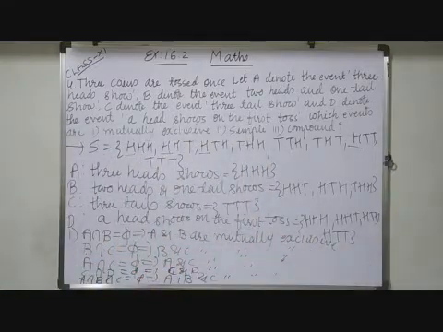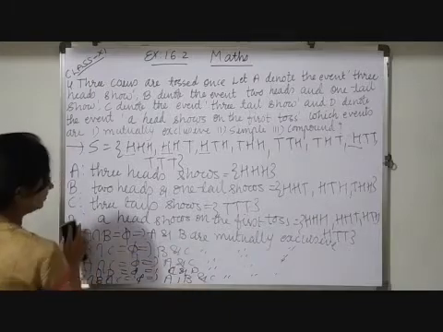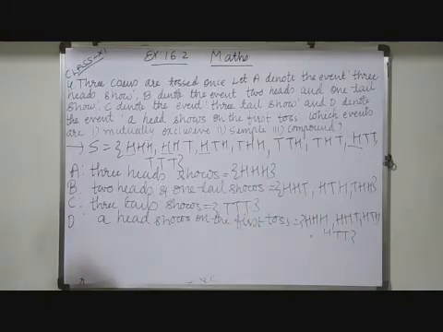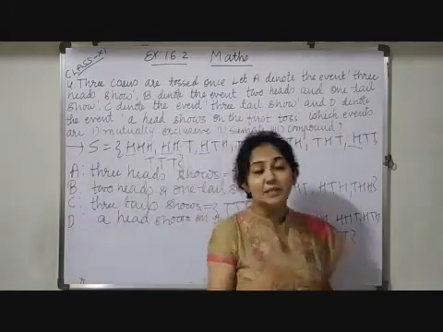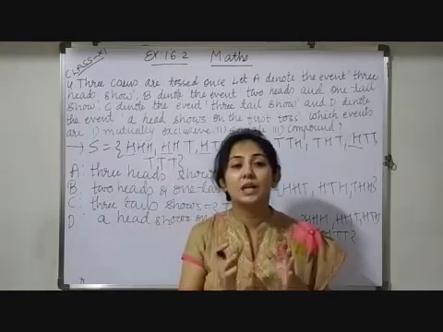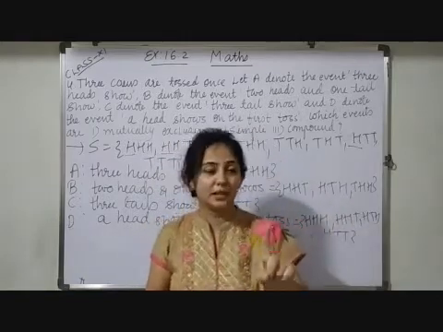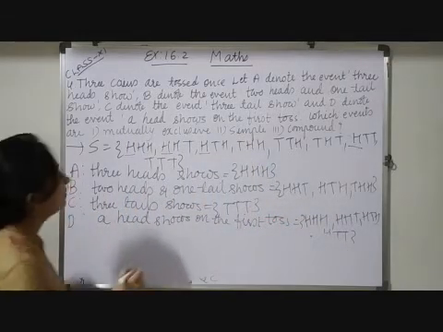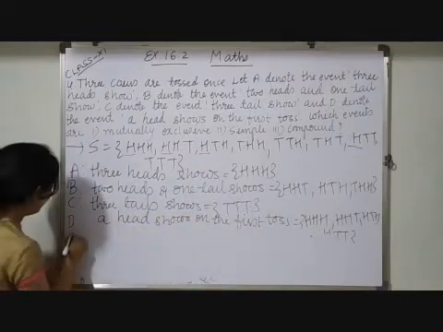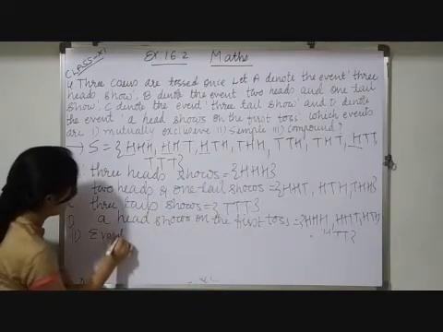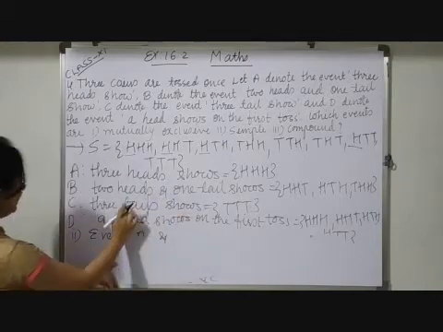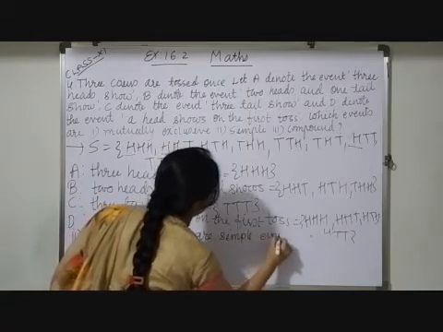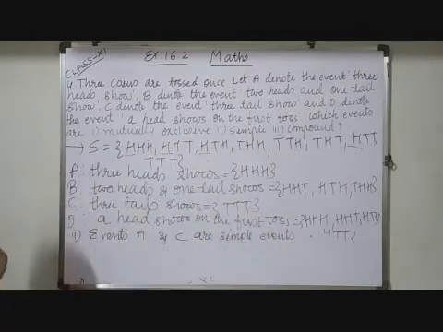Now here, the second one. Which are simple events? Simple events mean those events which contain only one element in a set. So which events are there? Events A and C. So which events are simple events? A and C. So here we have to write events A and C are simple events.